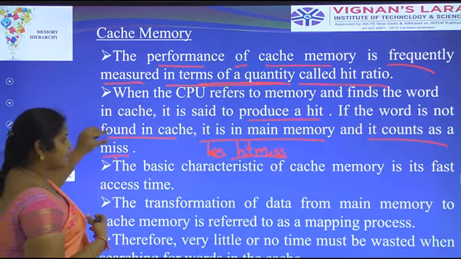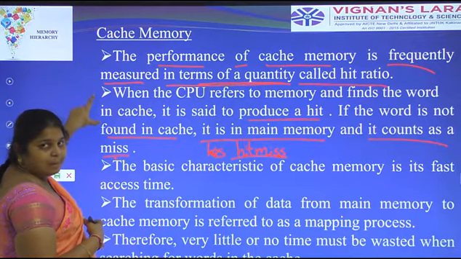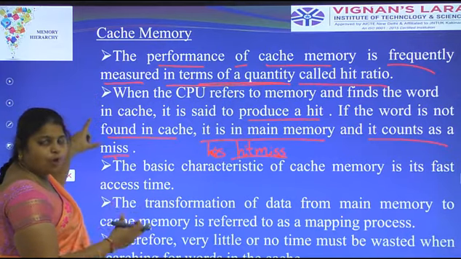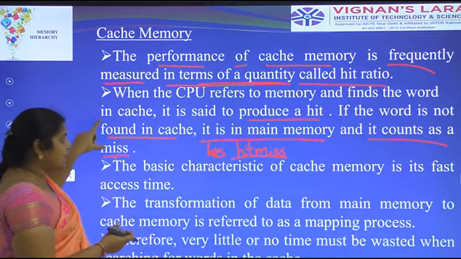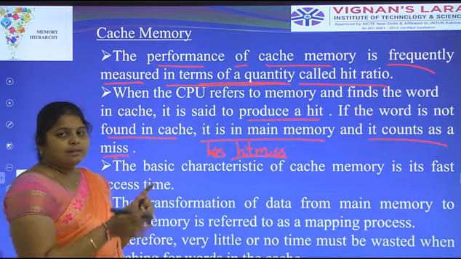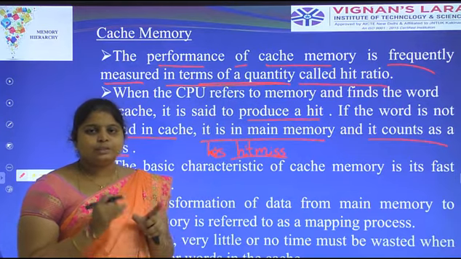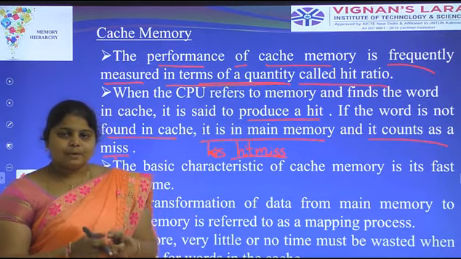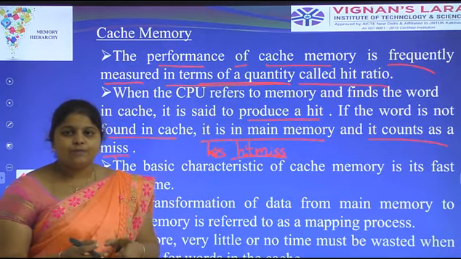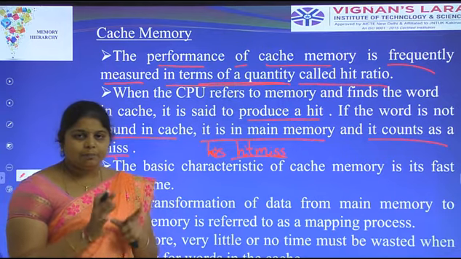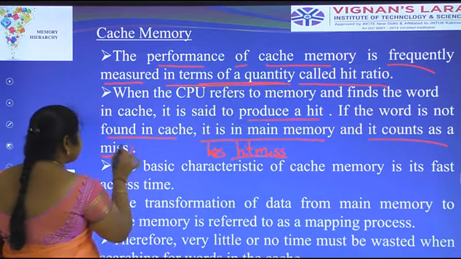Here you simply say that the cache memory contains data. The CPU refers to memory, and the cache either has the word or not. If the cache memory has the content, it is known as a hit. If the cache memory does not contain the word, that is known as a miss.